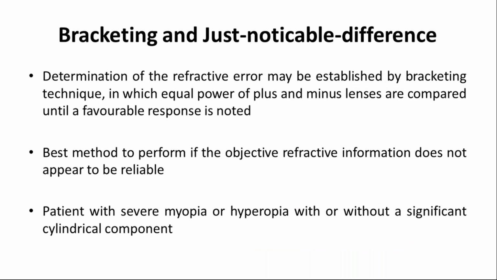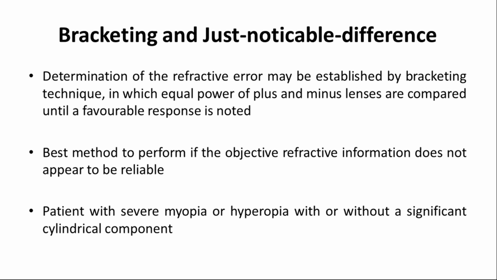As I have discussed about retinoscopy, now I would like to focus on bracketing and just noticeable difference. Actually, the bracketing technique is the most important technique when you are not able to find the objective refraction. It is the determination of the refractive error, established by a bracketing technique in which equal power of plus and minus lenses are compared until a favorable response is noted.